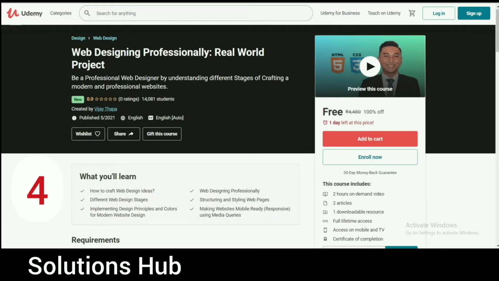The fourth course is Web Designing Professionally: Real World Project. Be a professional web designer by understanding different stages of crafting a modern and professional website. This course is also free. Only 1 day left at this price, and the coupon code is 2EC72BD74255B737C2C. The coupon code and course link are available in the description. This course includes 2 hours on-demand video, full lifetime access on mobile and TV. At the end, you get a certificate of that course.